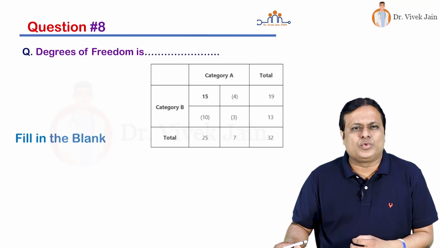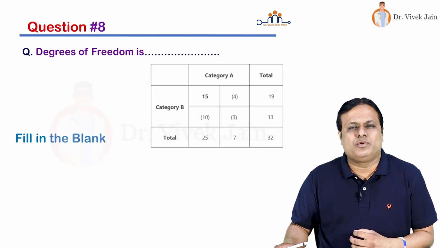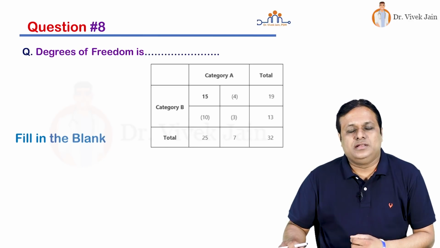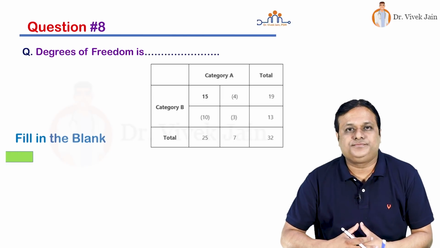Friends, now we move to question number 8. It is a fill in the blank type of question, fairly easy. Degrees of freedom given in the diagram is, and your time starts now.